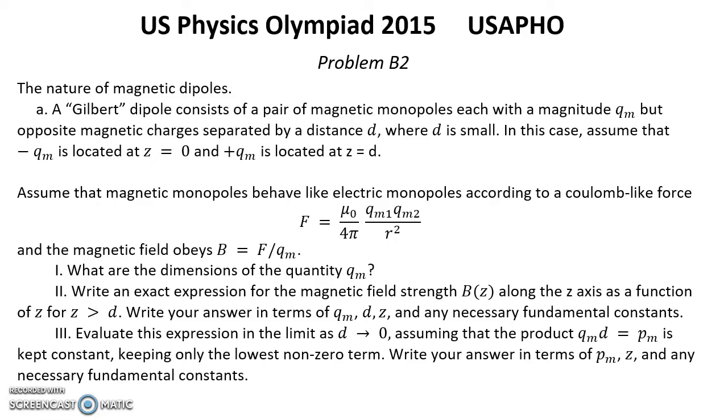In this case, assume that negative Qm is located at z equals 0 and positive Qm is located at z equals d.